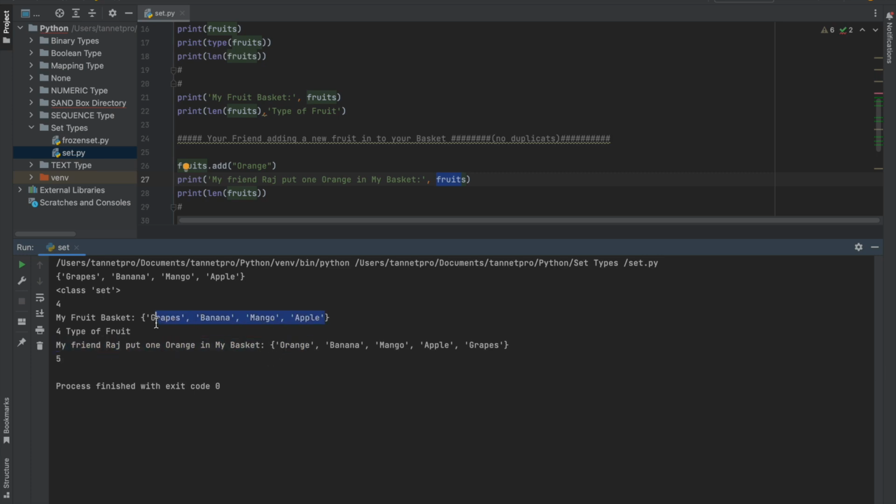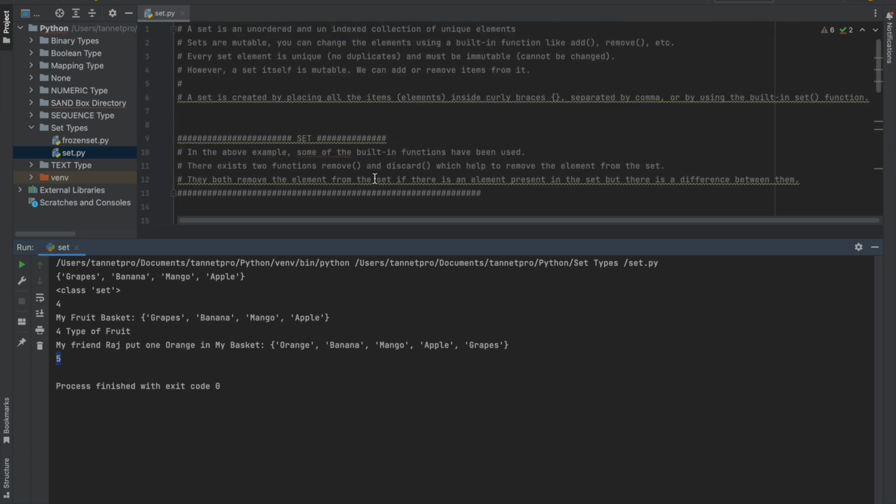There is no orange, right? You can see grapes, banana, mango, and apple. Here he is adding 1 orange. How has he added it? With the add command, right? Now after adding, what is the length it is showing? 5 fruits, right? 4 fruits were there earlier, and the new fruit he has added is orange. So my friend Raj put 1 orange in my basket. How many fruits now? It is 5. So this is how I am editing or adding.